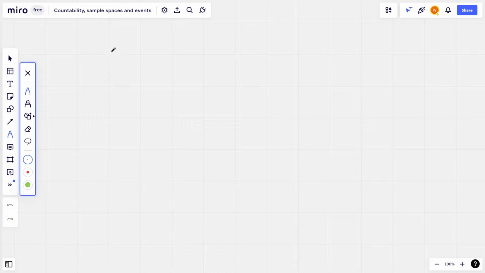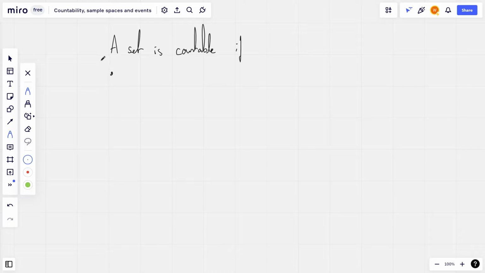A set is countable if, okay, so it can be countable under multiple conditions. So it's countable if it's finite, which makes sense because we can count the elements.